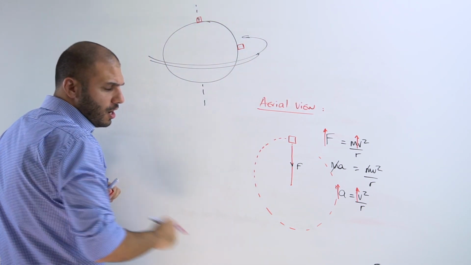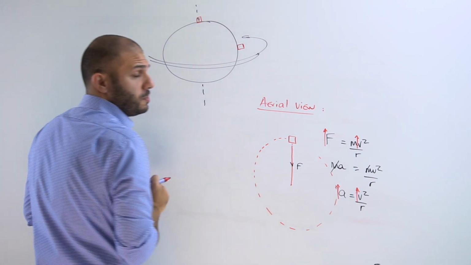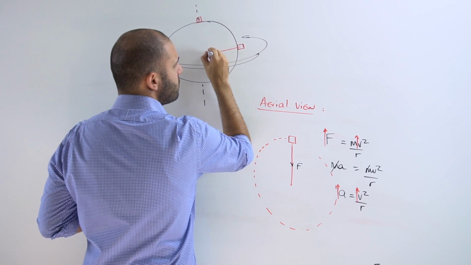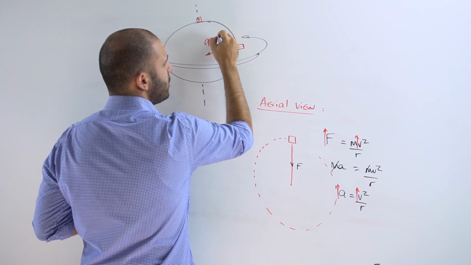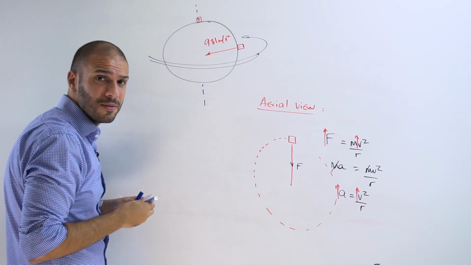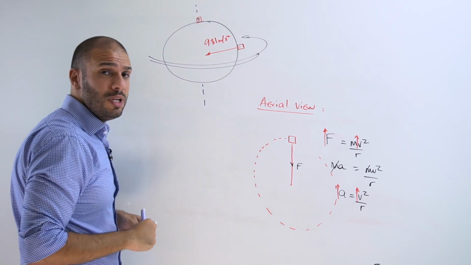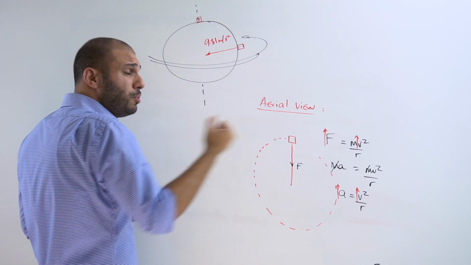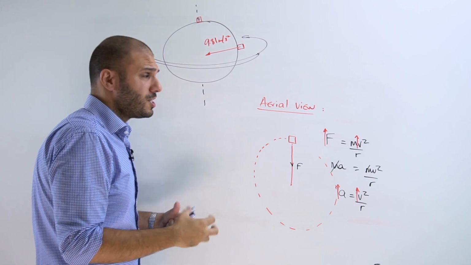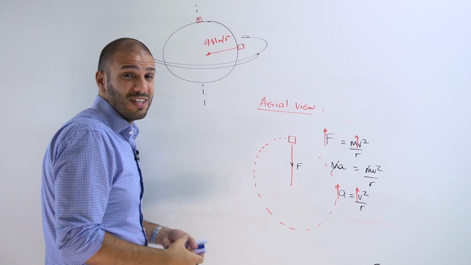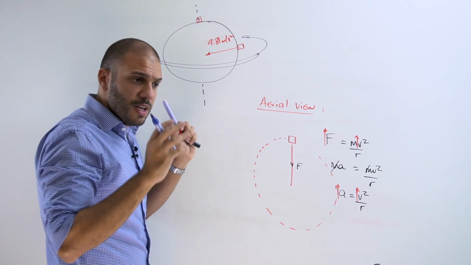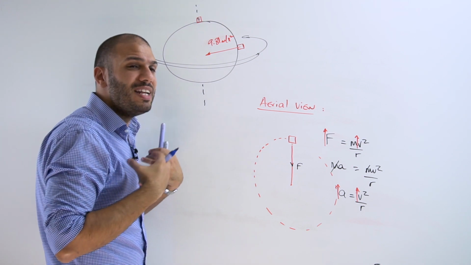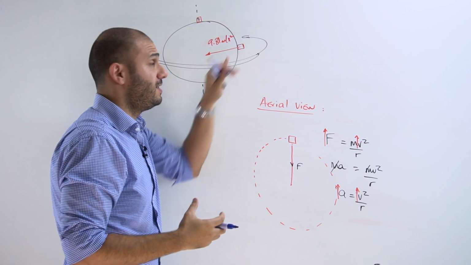Where you've got the largest velocity, then you're going to experience the largest acceleration, and that means that from this gravitational acceleration, which is 9.81 meters per second squared, some of that will actually be used to generate a centripetal acceleration. Some of this pull that Earth is actually exerting on us is going to be used to generate the centripetal force. That leaves us with even less acceleration due to gravity, and therefore we feel less attracted towards Earth at this particular point.